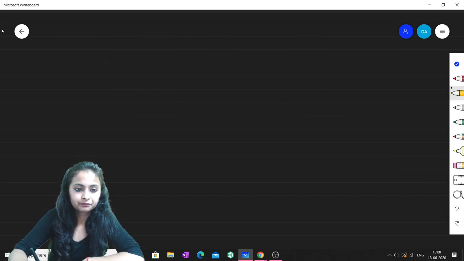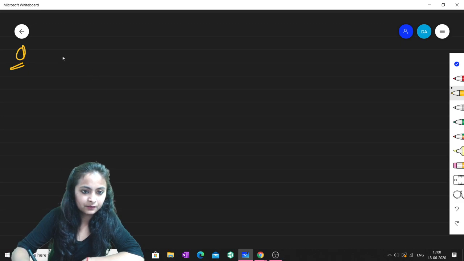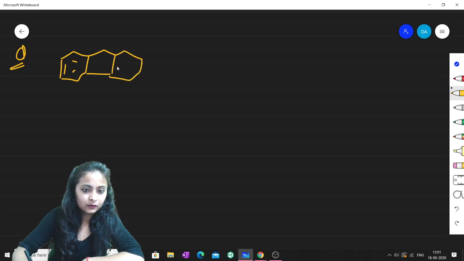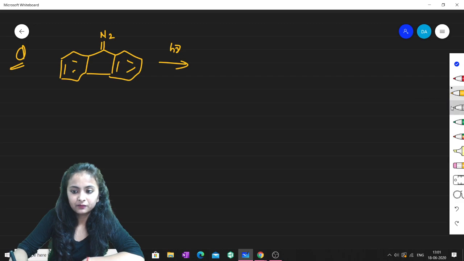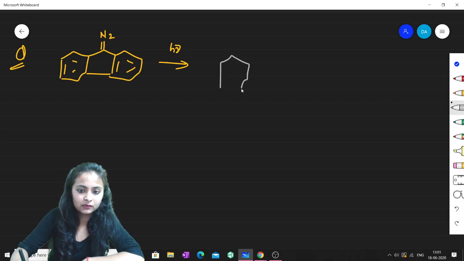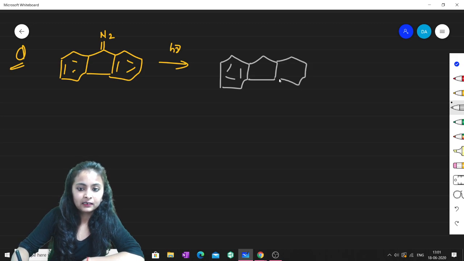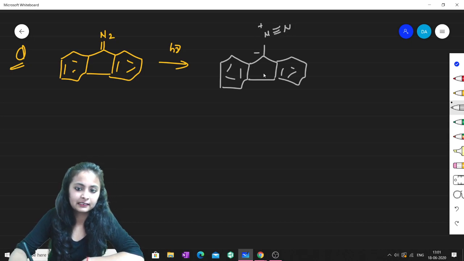Another question. Next question. See, this is quite a different question. You can see this. Double bond N2, and this is treated with light. Fine. Now, as you know, if I write this part like this, N triple bond N, positive negative, it looks like this, isn't it?